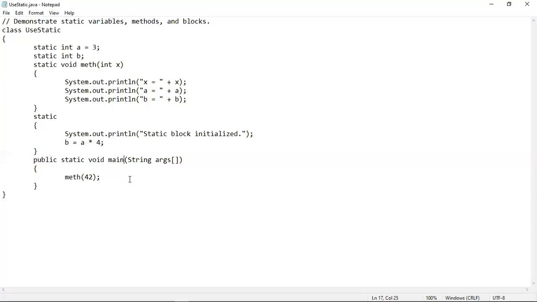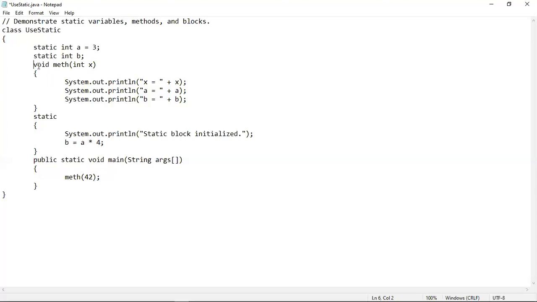That's why you don't need to create any object of this useStatic class inside the main method. That means if you declare it like this, it becomes a non-static method. So this method cannot be accessed directly from main, because a static method can only call other static methods directly. So main cannot call this non-static method.